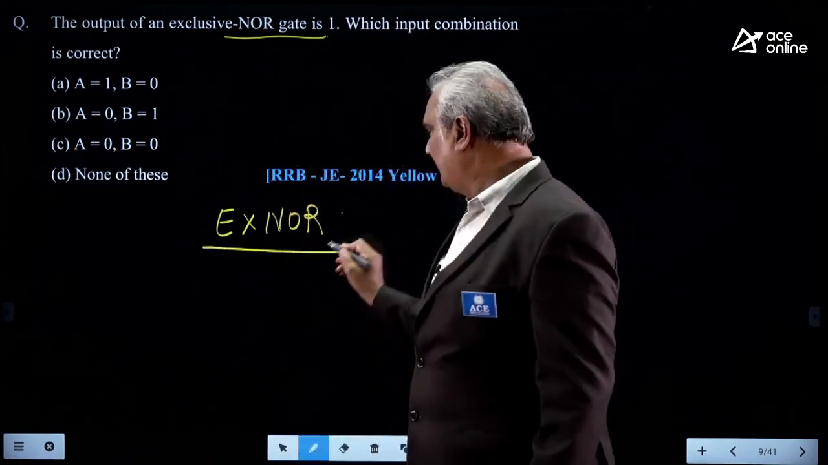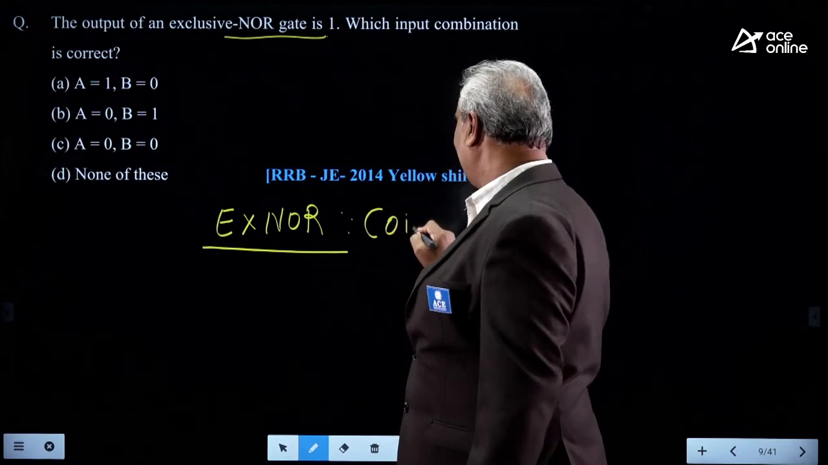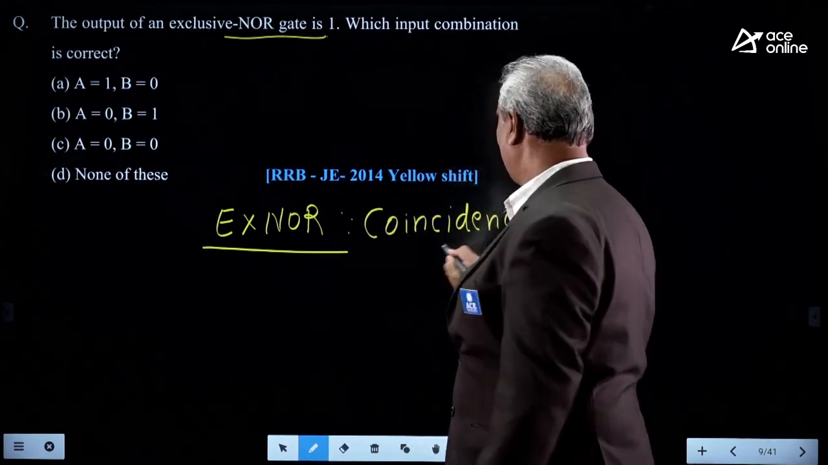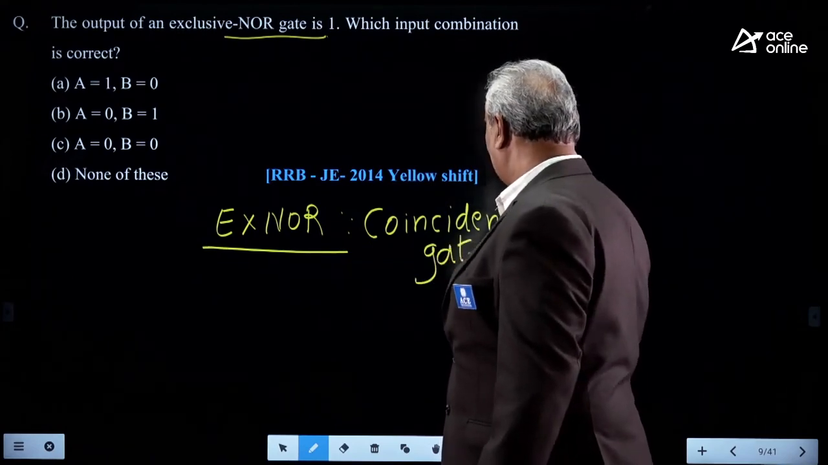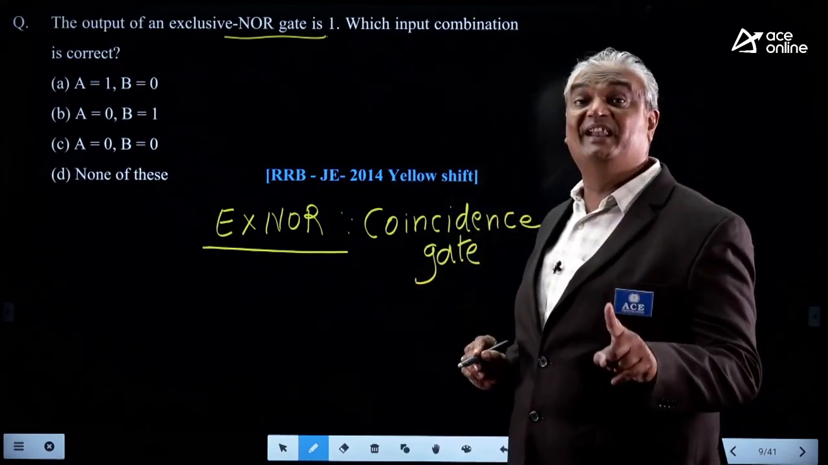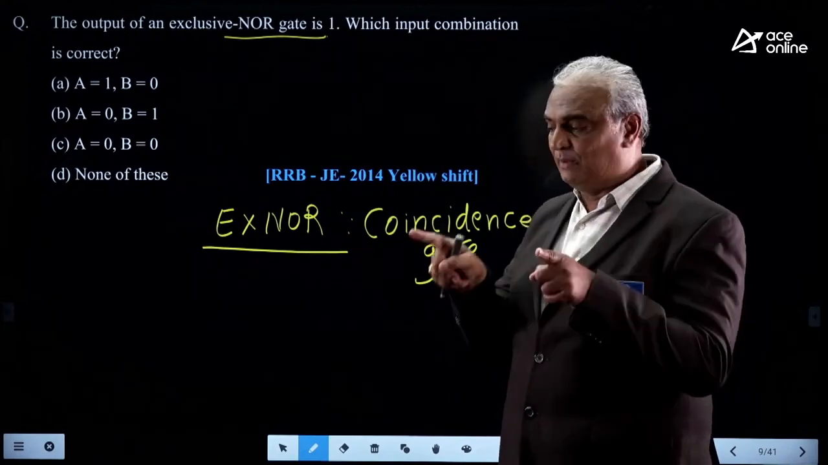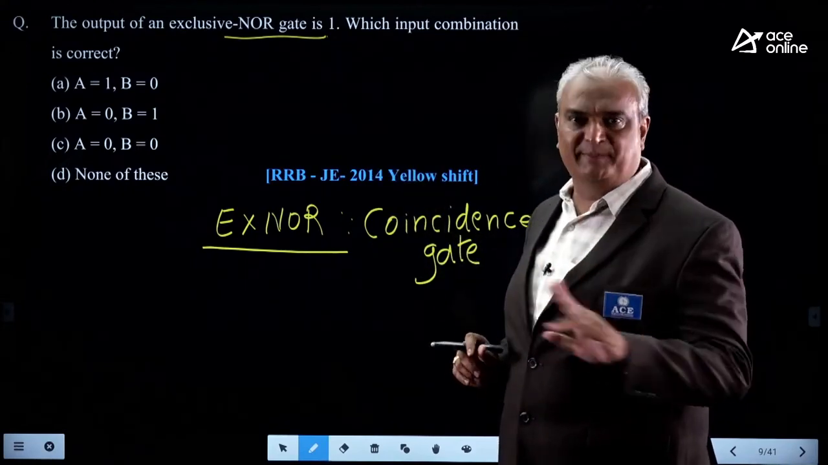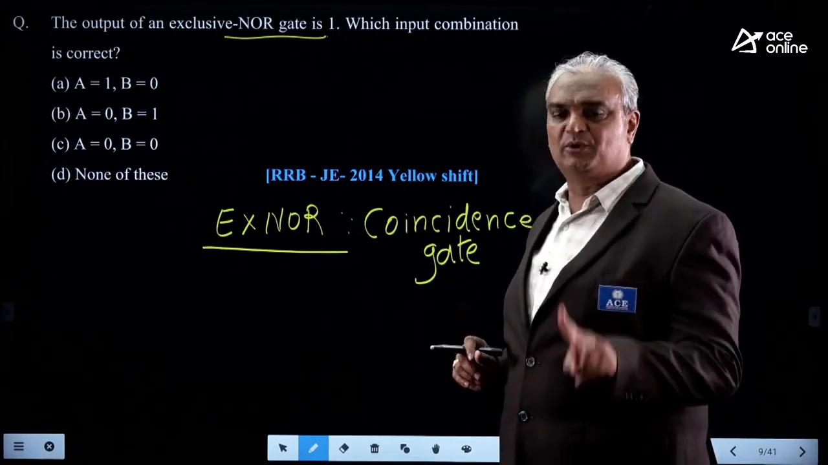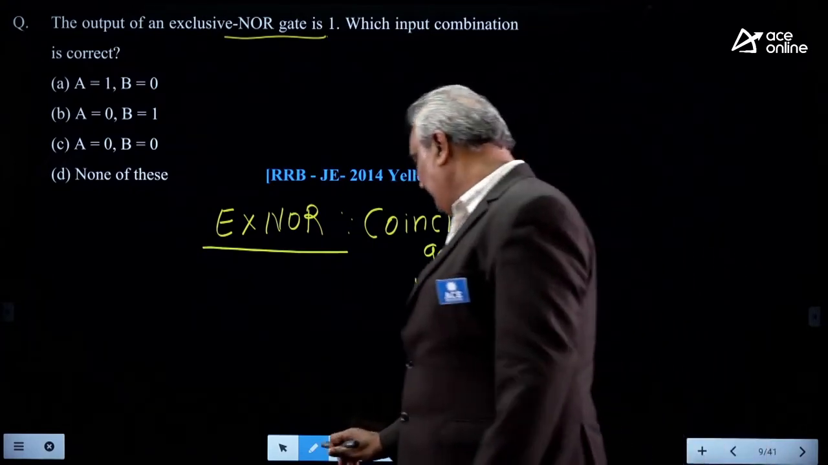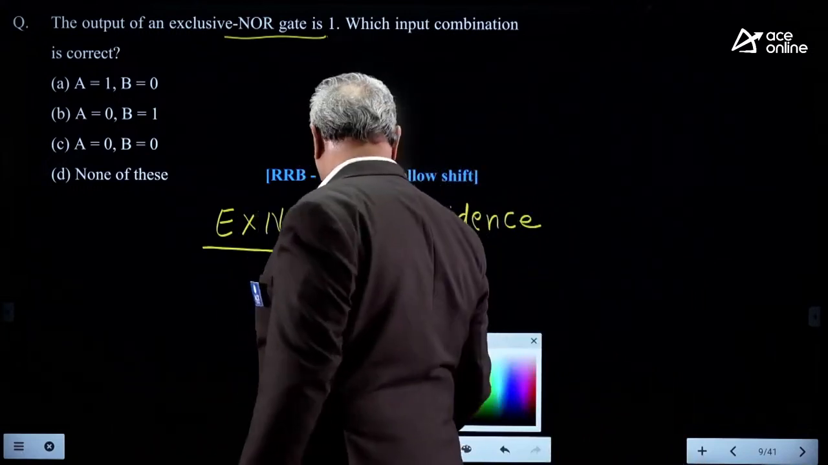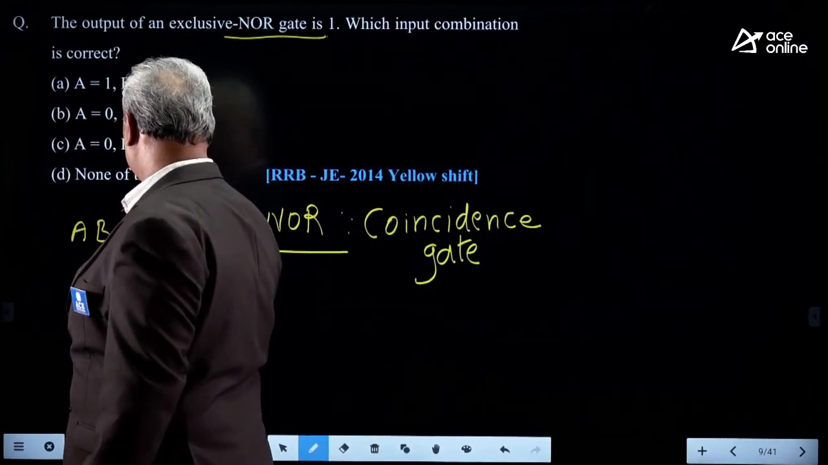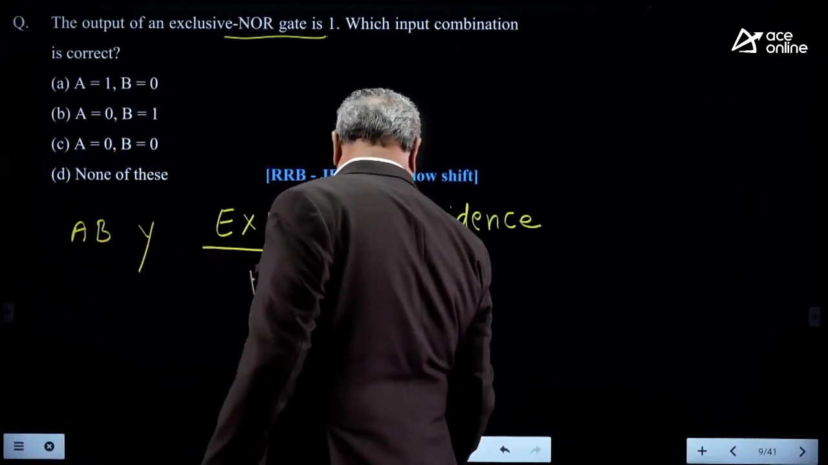XNOR gate is also known as the coincidence gate. What does it mean? Output of XNOR gate is 1 when inputs are coincident, meaning when both inputs are the same. Here, the number of inputs is not mentioned, so we consider only a 2 input gate. Let the inputs be A, B, and Y the output. Then